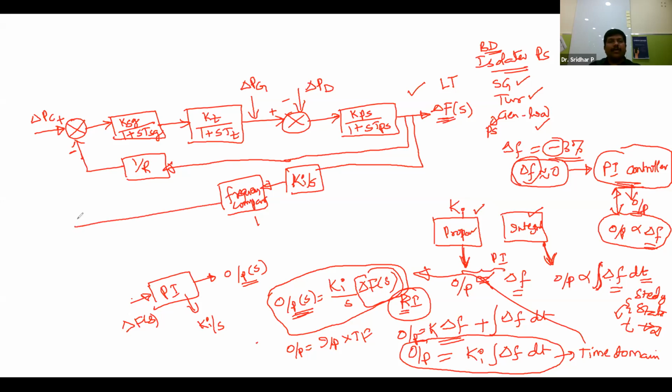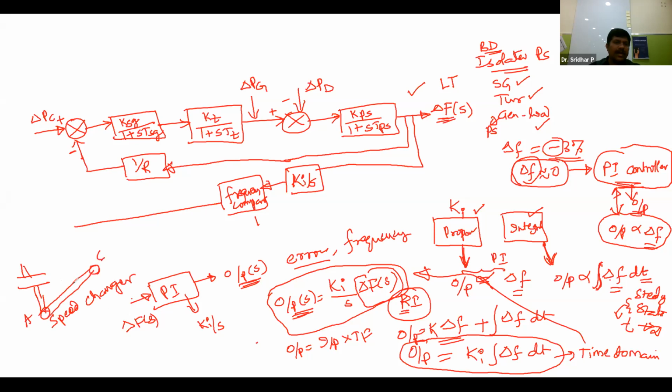Where should the output be connected? In this isolated power system, where the frequency corrections take place, this output is the resultant error in the frequency. So where will it be connected? This is the speed changer setting. Now please recollect what we discussed in the speed governor model. In the speed governor model, there is a speed changer setting. This will be connected to point A, and this is connected to the linkage mechanism. This is C, and this is B.